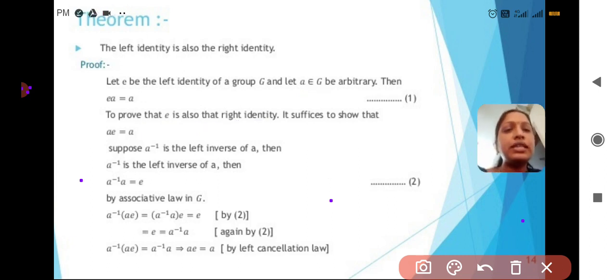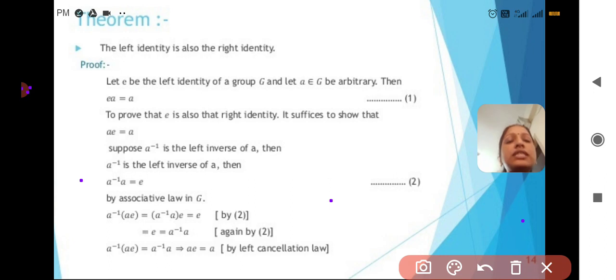For that, suppose A inverse is the left inverse of A. I already took the arbitrary element A from G, so for A belonging to G there exists A inverse. Then A inverse is the left inverse of A, so we can write A inverse A equals E. I am taking this equation as 2.